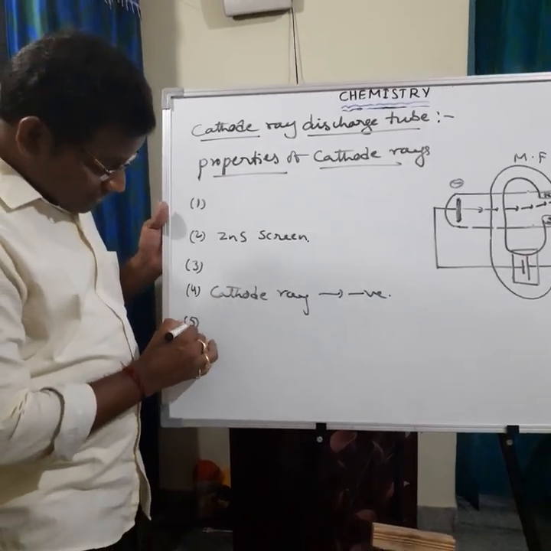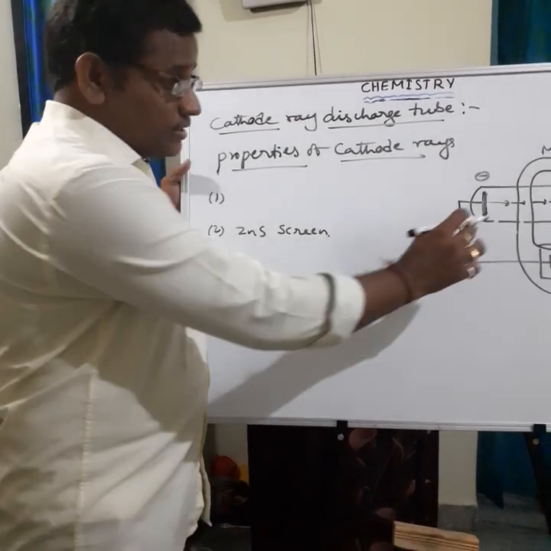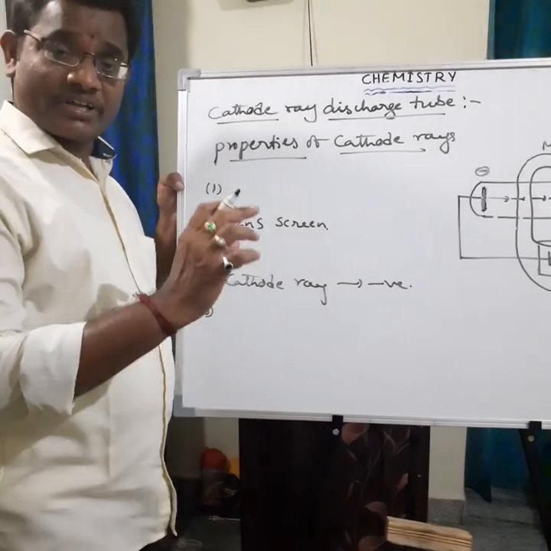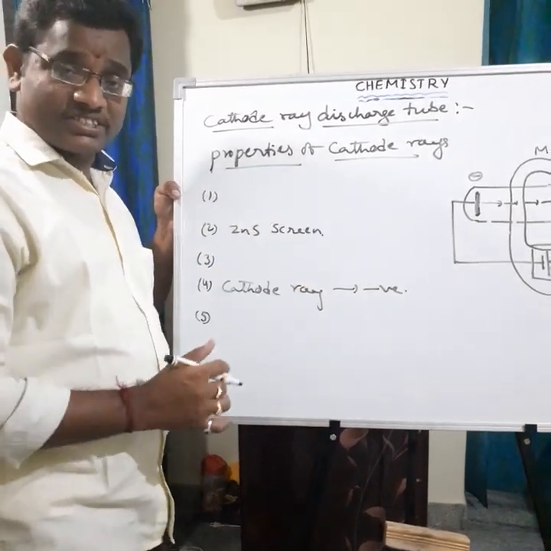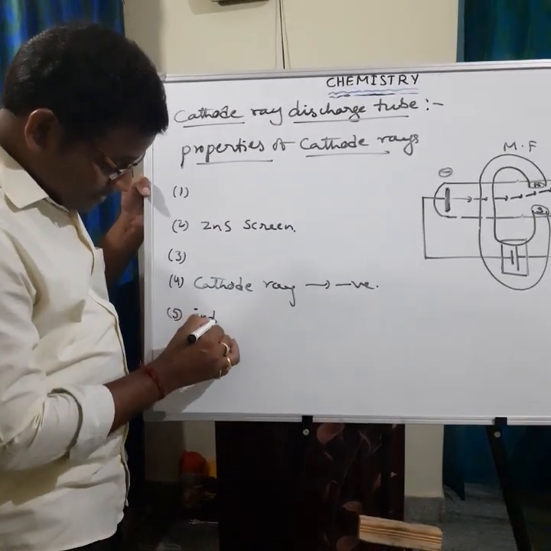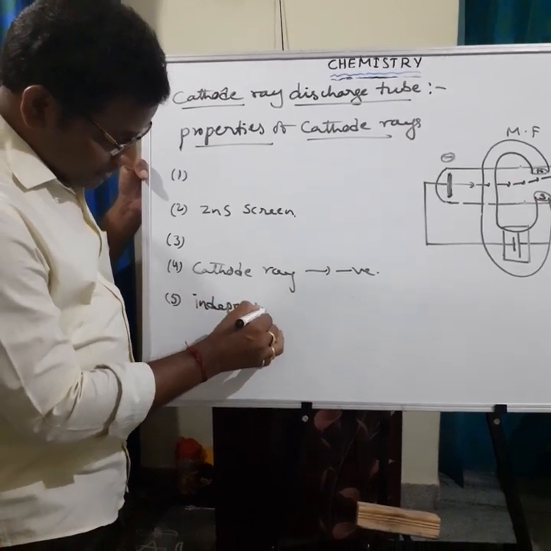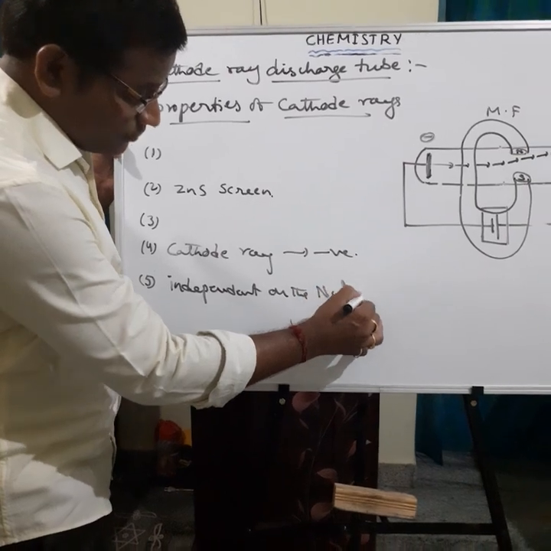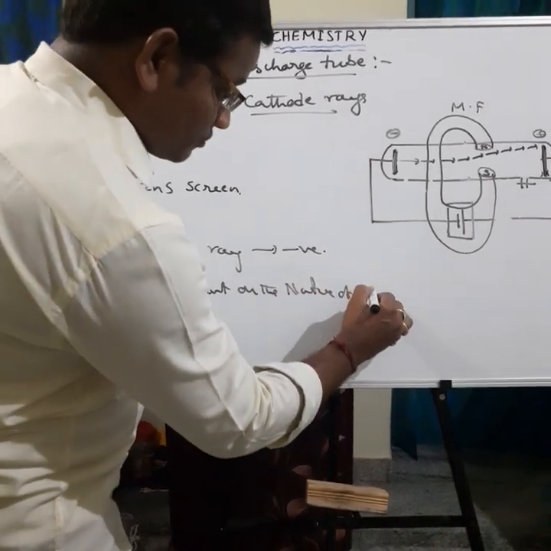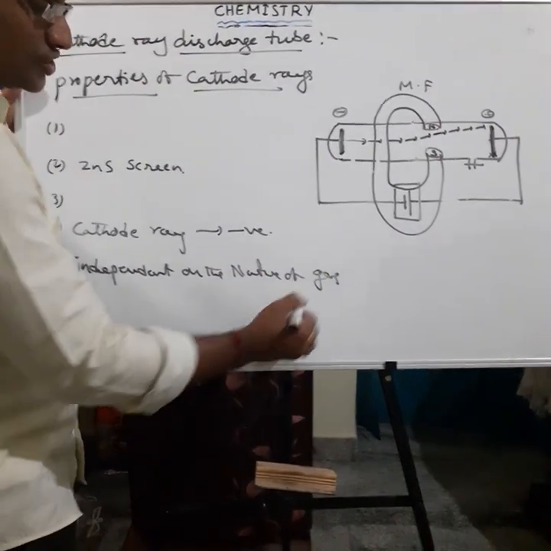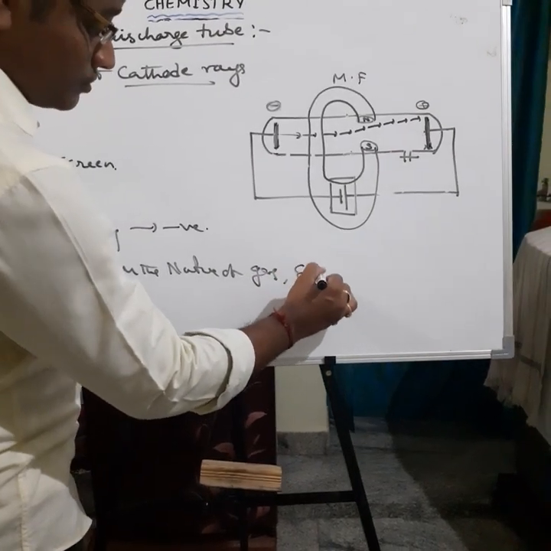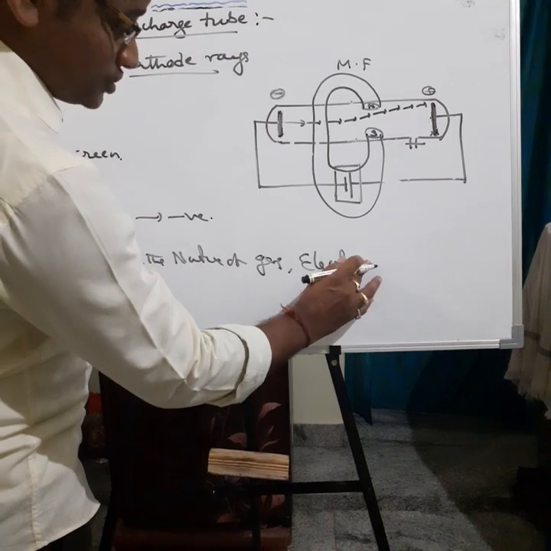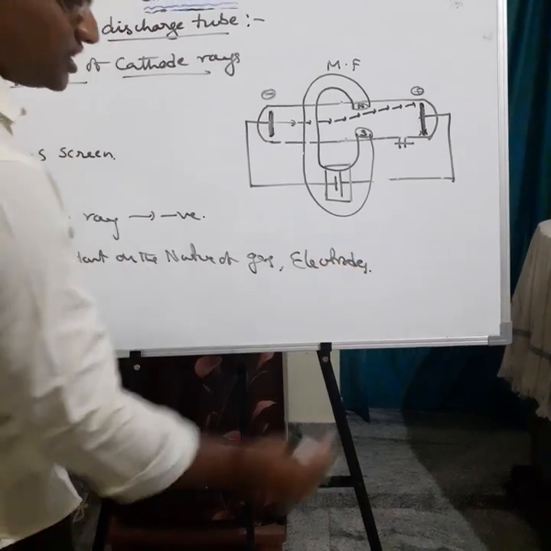Then the last, fifth, is an important point about the properties of the cathode rays. The properties or behavior of the cathode rays are independent of the nature of the gas used in the discharge tube and also the electrodes used in the discharge tube.